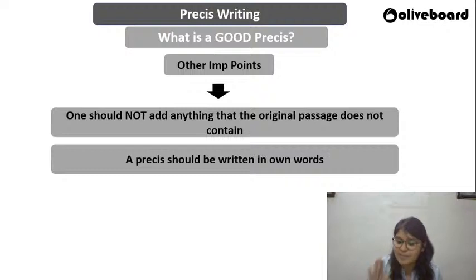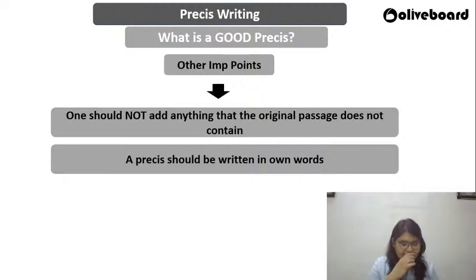You need to just reproduce whatever is given in the original passage. Summarizing is different from essay writing. Understand that. In essay writing, you're required to come out with your points and discuss whatever you feel. Summarizing is about whether you are able to grasp what is given and comprehend it, plus reproduce it in a lesser number of words. That is what summarizing is all about.